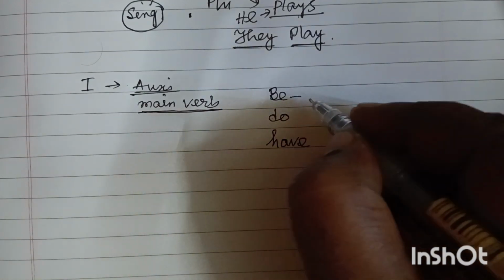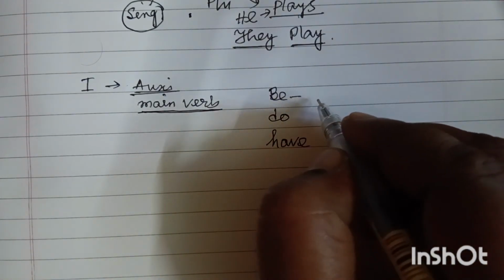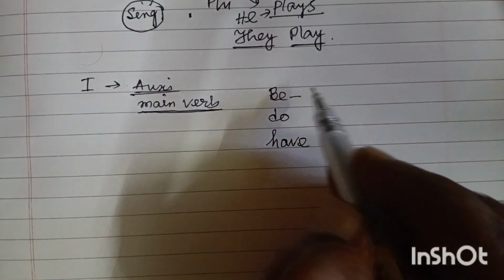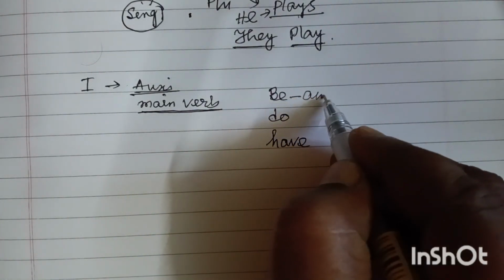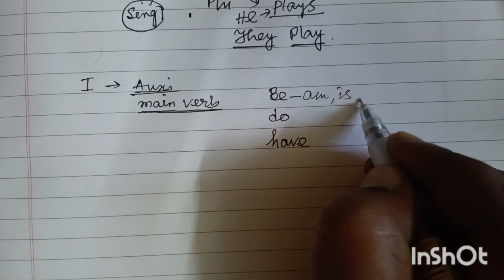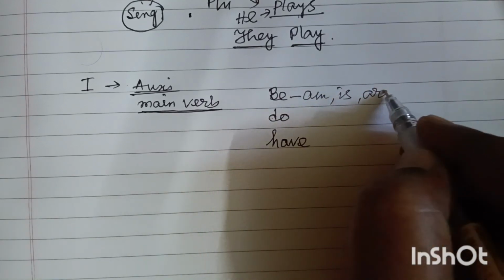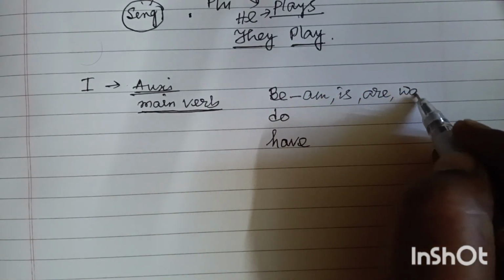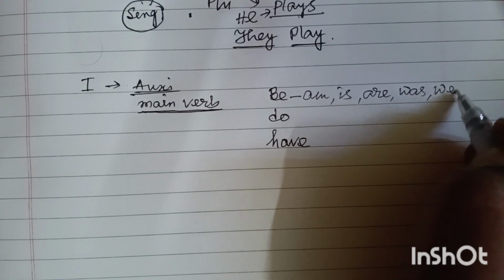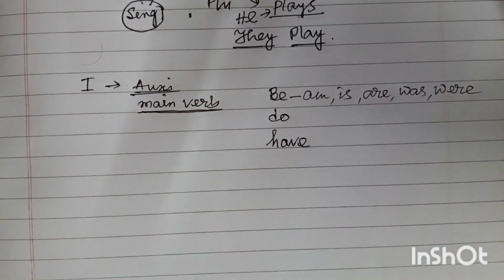Be refers to different forms of be: am, is, are, was, were. These are the different forms of be.